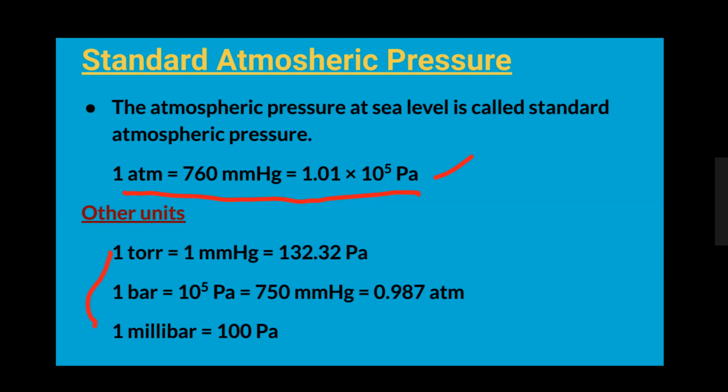Here 1 bar is equal to 10 to the power 5 Pascal. It is a little smaller than the atmosphere. 1 atmosphere is 1.01 into 10 to the power 5, but 1 bar is equal to 10 to the power 5 only, which is 750 mmHg, which is 0.987 atmosphere, and 1 millibar is equal to 100 Pascal. Understood, students? Okay, today this much.